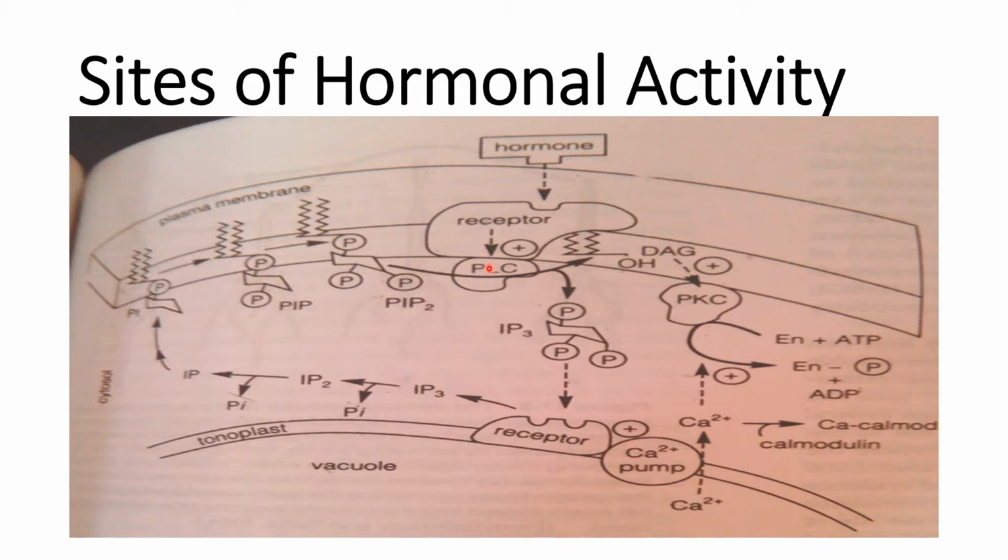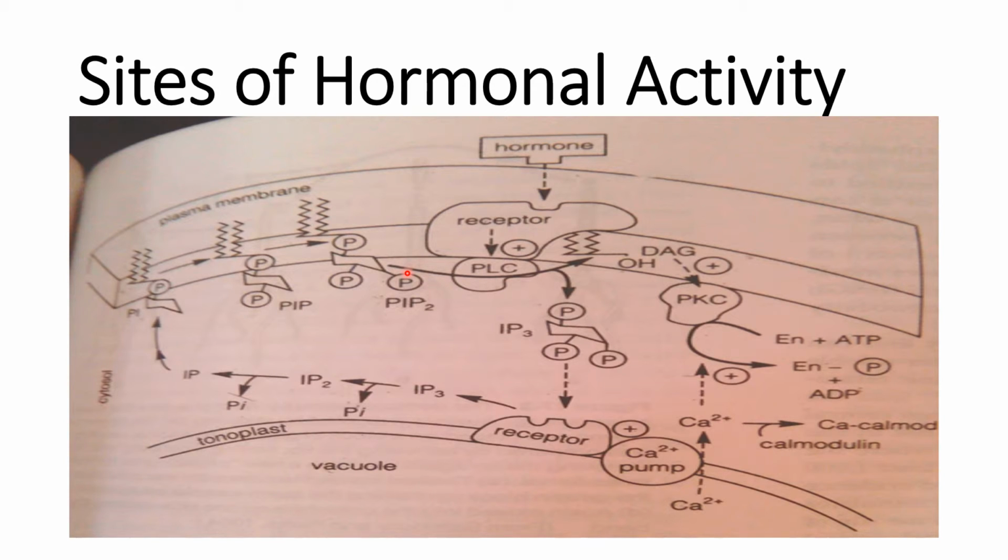So when the hormone comes in contact with the receptor present in the plasma membrane, you can see in here, it activates the PLC, or phospholipase C, that is present in the plasma membrane. When the phospholipase C gets activated, it causes the hydrolysis of the membrane-bound lipid, that is phosphatidylinositol 4,5-bisphosphate, or PIP2, that is given in here.